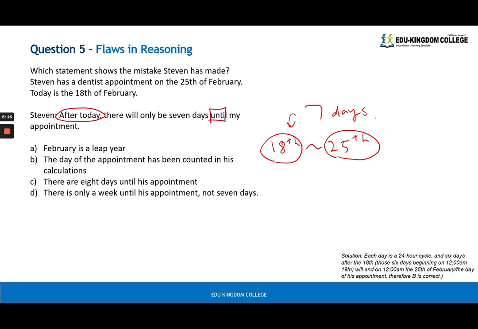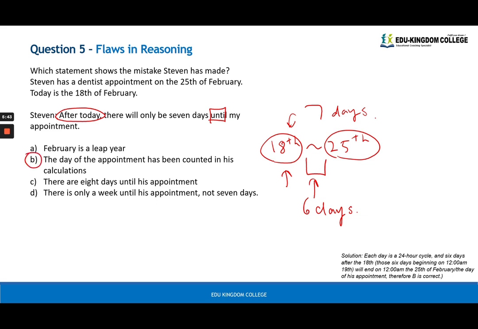So that means that you have to include the one before to make it 7 days. So you're waiting until the day of your appointment. Okay? So technically, in between, there are only 6 days. Okay, but usually we count either the beginning or the end to count how many full days we have, basically. Okay, so the answer here would be B.